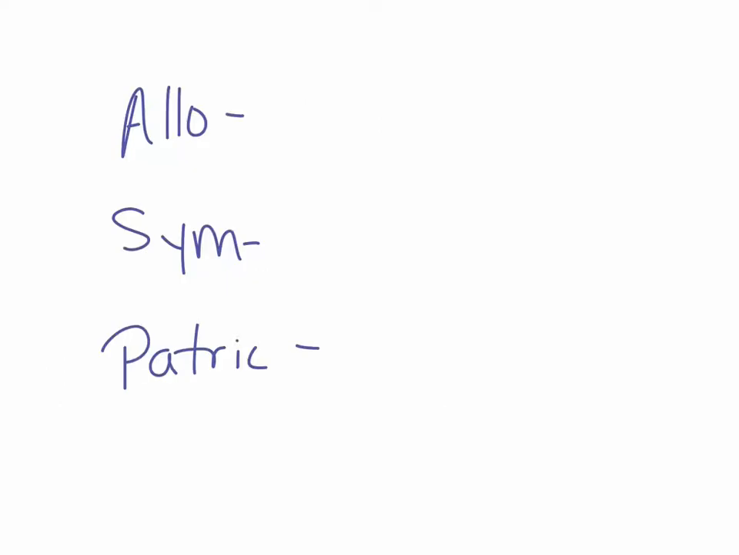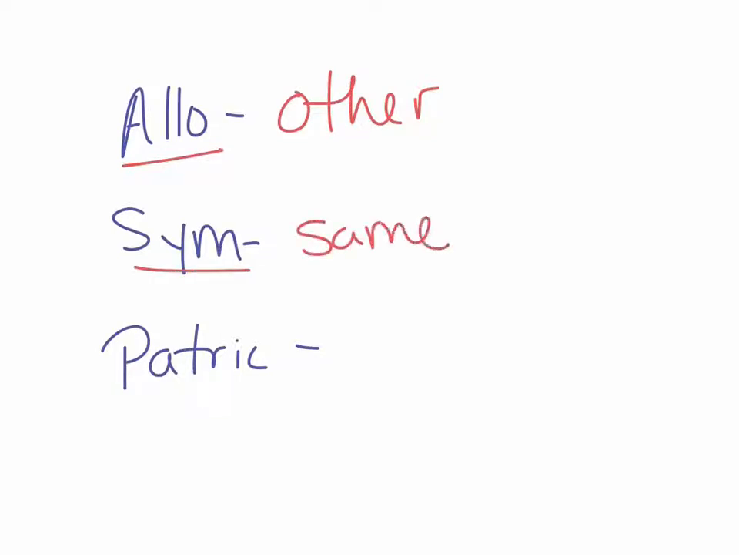Let's look at a couple of roots. The first one, allo, refers to other or different. Sim refers to same or similar, like symmetry or symmetric. Patric refers to country. So a patriot, for example, is loyal to their country.